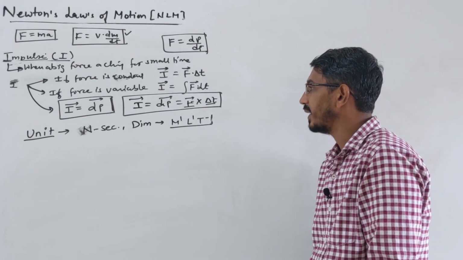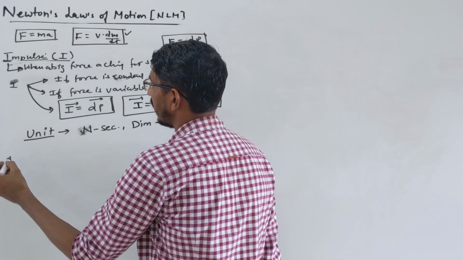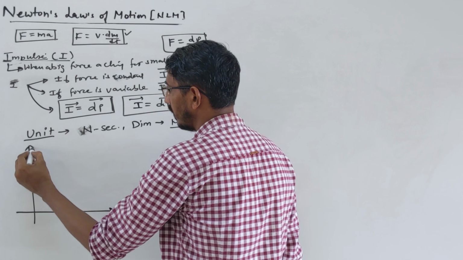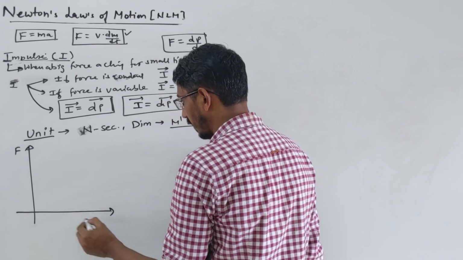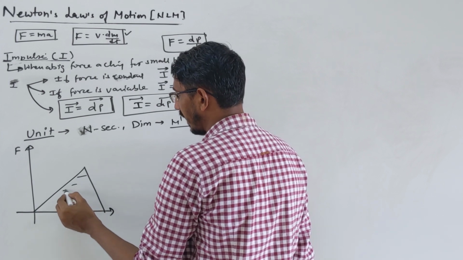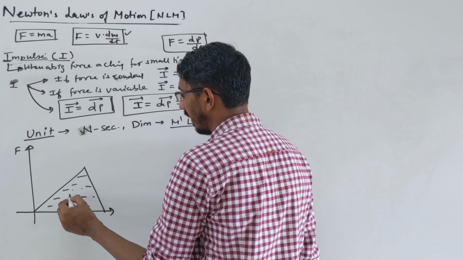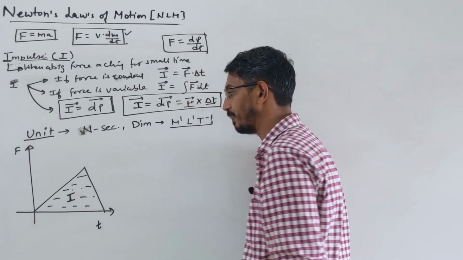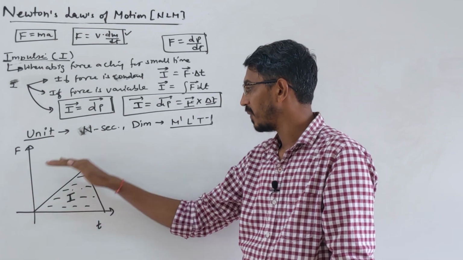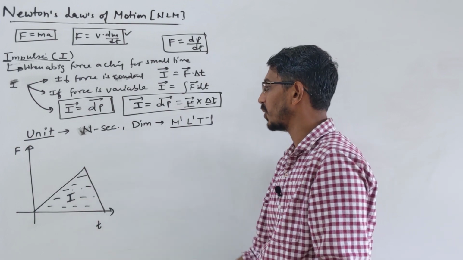Okay, now a few more things. Suppose you draw a curve between force and time. This is a curve of force versus time. If you calculate the area under this curve, this will give you the impulse or change in momentum.